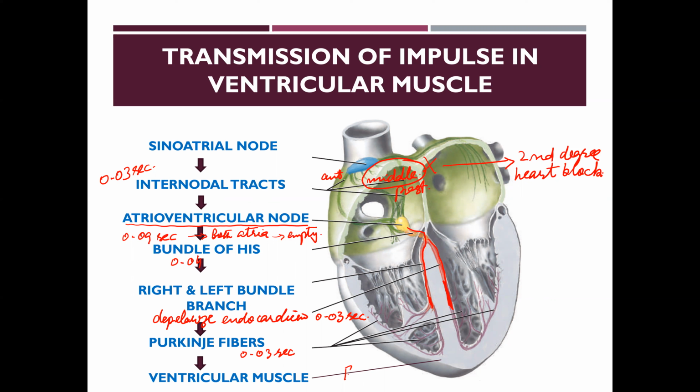For the left ventricle, impulse takes 0.03 seconds, while for the right ventricle, impulse takes 0.02 seconds to completely depolarize the ventricular muscle and then epicardium. So in this manner, we can say that the cardiac impulse takes 0.22 seconds to completely depolarize the heart.